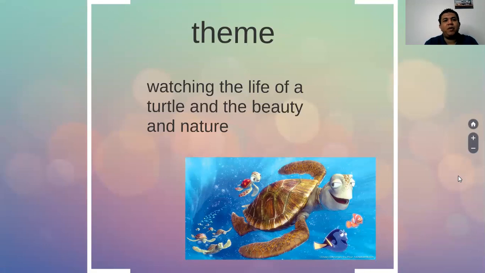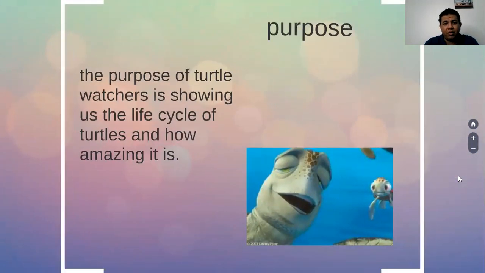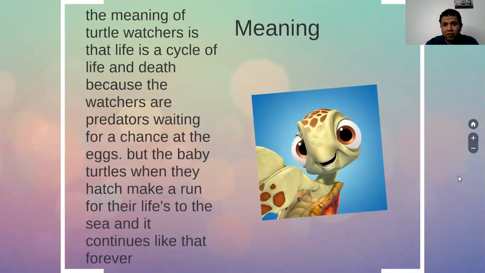It speaks about the life cycle of a turtle from the time it is an egg till it becomes a big turtle which can protect itself. The purpose for writing this poem is showing us the life cycle of turtles and how amazing it is. So this is the focus.